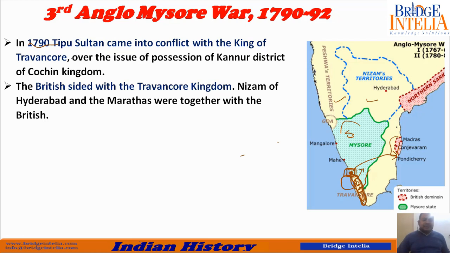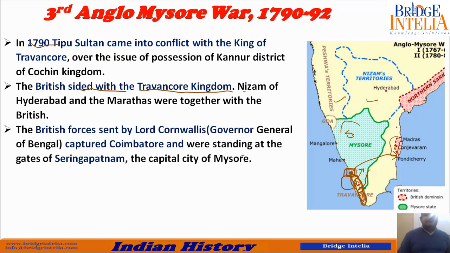The British obviously sided with the Travancore kingdom. They needed an excuse to fight with Mysore. So this time the British sided with the Travancore kingdom. Nizam of Hyderabad and the Marathas were together with the British. So they have already changed sides. In second Mysore war itself, they have changed sides. So this time also they were with the British side.